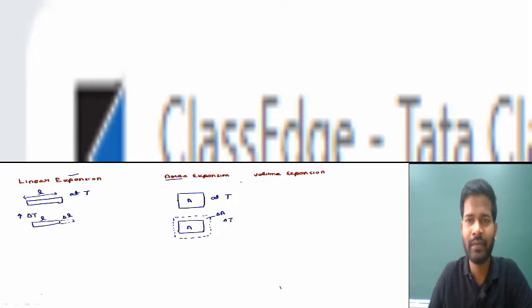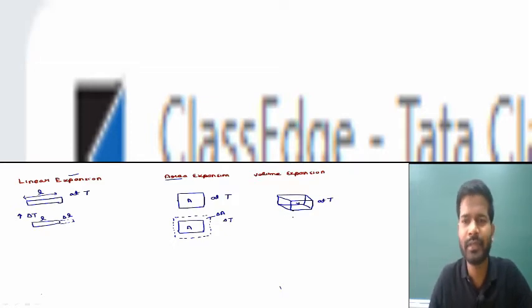Now in our next slide we can see that there is a change in volume. So if there is a change in volume, we can say that we have a cube. This is the cube, and this is the volume V at T. If we change the temperature of this cube, then 100% there would be a small change in volume at delta T. So actually this is called the volume expansion.